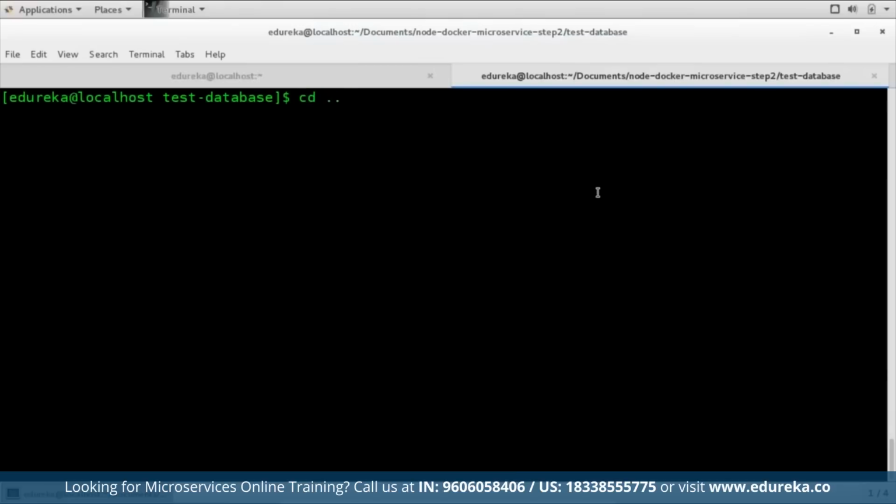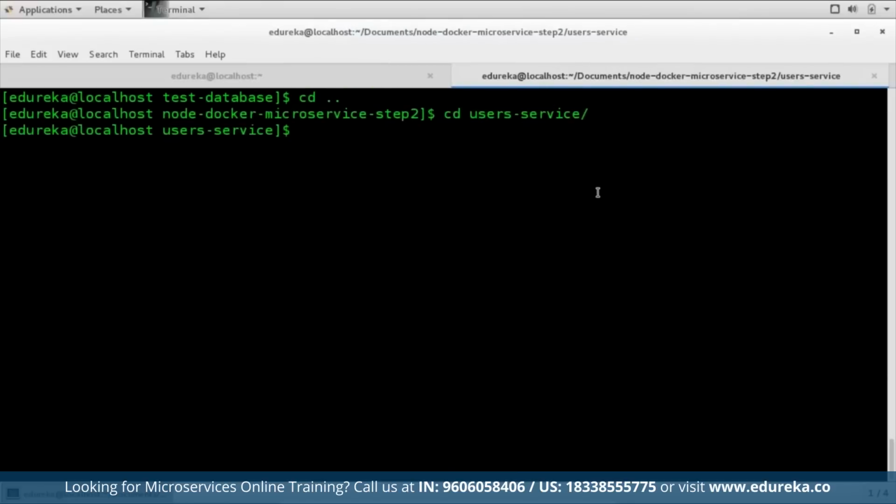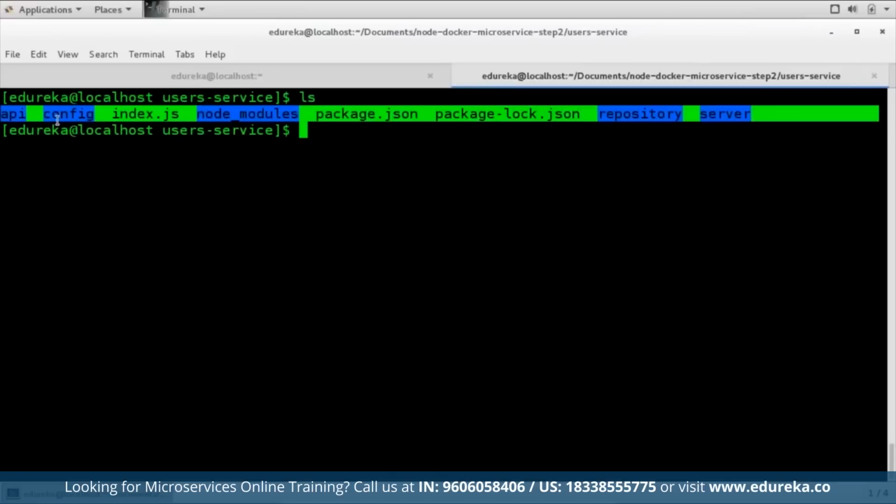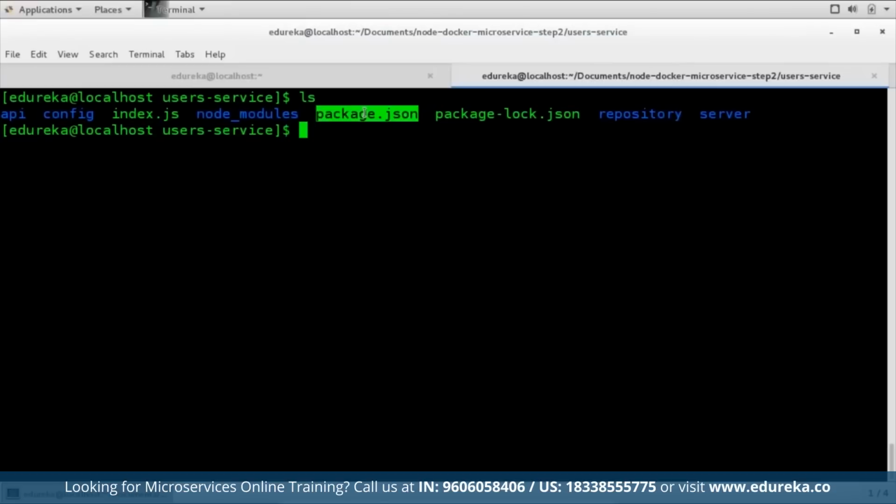I'll just go to a particular directory called user service, and let me just clear my terminal. So over here, you can see that we have multiple folders and files present. Starting from package.json, this is basically used for dependencies and metadata. Then index.js is nothing but the main entry point of the application. We have an API directory as well, which includes our APIs and the API test. Then we have a config directory, which includes the configurations of our application. Then we have the repository directory, which provides the abstraction over our database. And then we have the server directory that will contain the server setup code. This is how we have created the Node.js application.